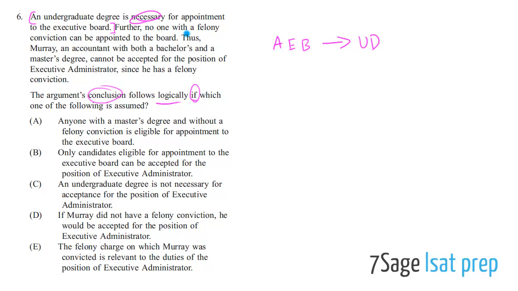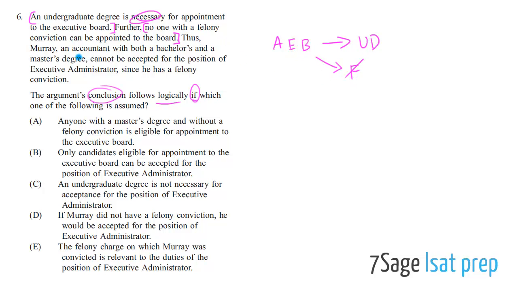And then they say no one with a felony can be appointed to the board. So if you're appointed to the board, I also know that you don't have a felony. So you see, that's what these two statements are. They're statements that can be translated into what we call conditional logic. Even without knowing how to translate this formally, we can use our intuitions here. No one with a felony conviction can be appointed to the board. So if you are appointed to the board, then I know for sure you don't have a felony conviction, because that's what the sentence says. So I know two things now about people appointed to the board. They have an undergraduate degree and they don't have a felony conviction.